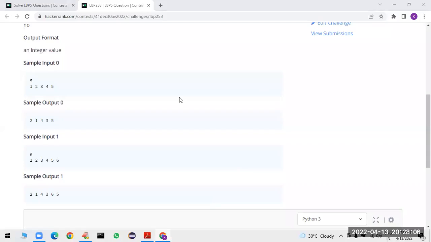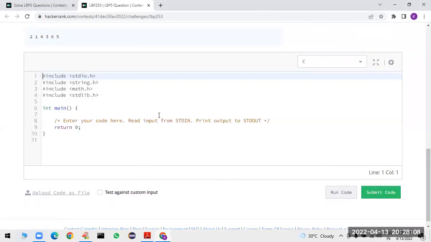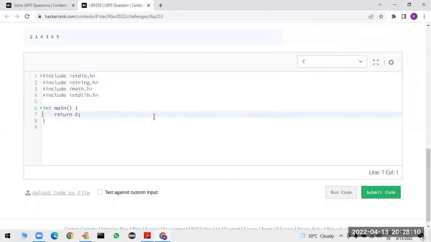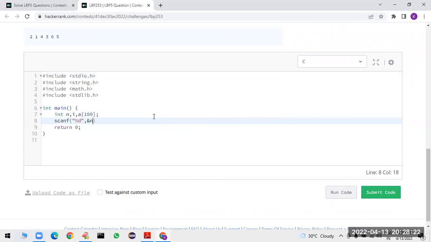Now observe how I am going to implement this in C language. Sir, anyway, array elements only, right? So I am taking integer n first, then int a[100]. Scanf percentage d comma ampersand n I am taking. For i is equal to 0, i less than n, i plus plus, scanf percentage d comma ampersand a of i. I am reading all the elements.